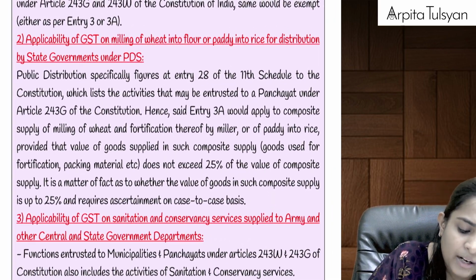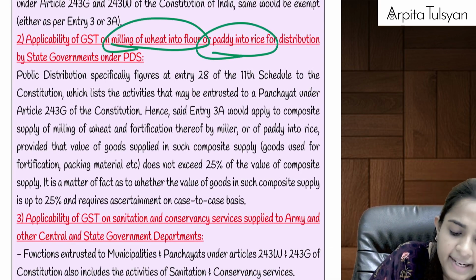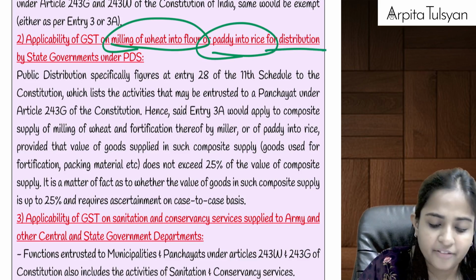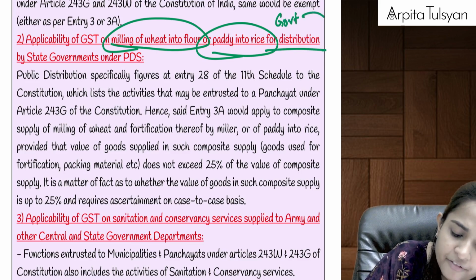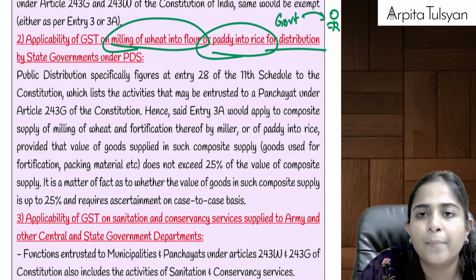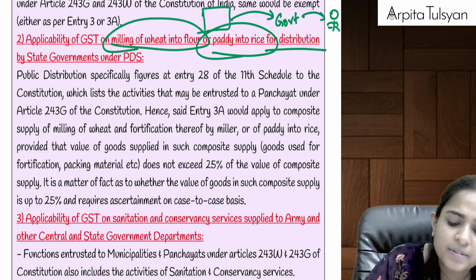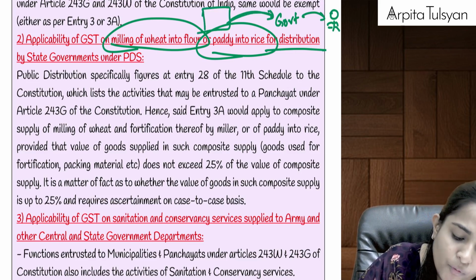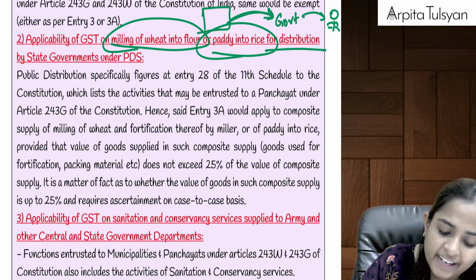Similarly, milling of wheat into flour, gehu into atta, or paddy into rice. Okay, if these activities are done, let's say the government is going to give this flour or rice to the general public under the public distribution system, but the government will also get it done from someone, na? So if someone is providing 100% labor services to the government, then it will be exempted under entry number 3.